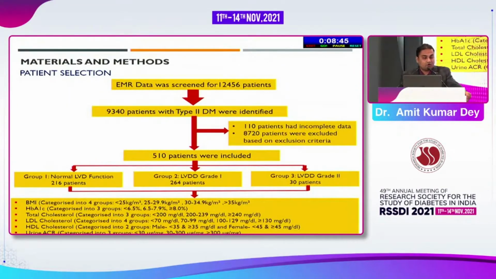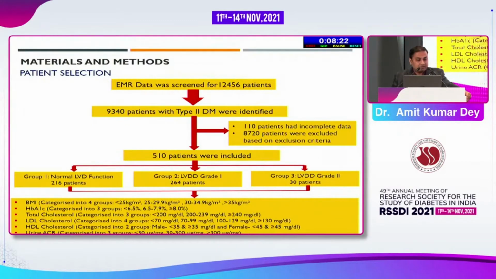So this is how the flow of selection went. The EMR was screened for 12,000 odd patients. 9,340 patients with type 2 diabetes were identified, out of which 110 patients had incomplete data, 8,720 patients were excluded based on the exclusion criteria, and finally we came up with the 510 patients.